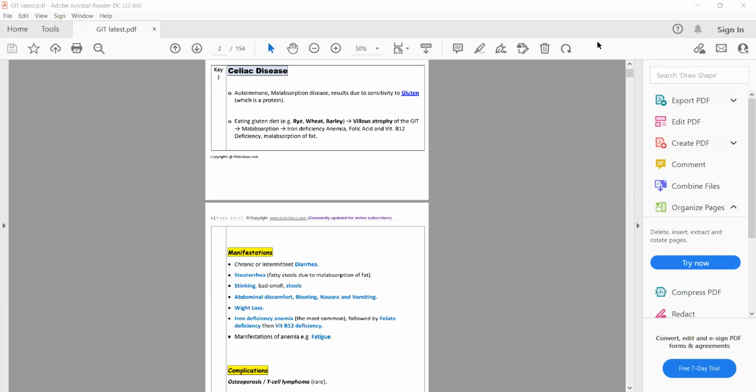So, due to hypersensitivity to gluten, there is an inflammatory or hypersensitivity reaction in gut mucosa, which leads to the destruction of villi which are present in the small intestine.